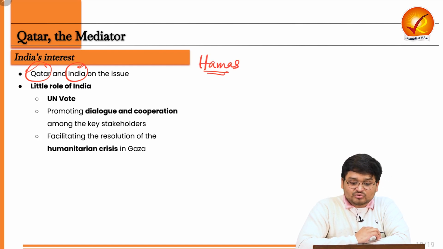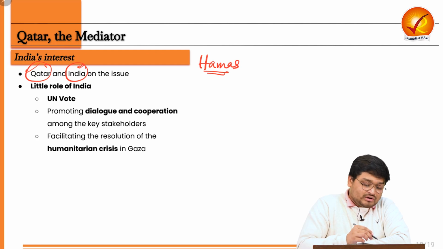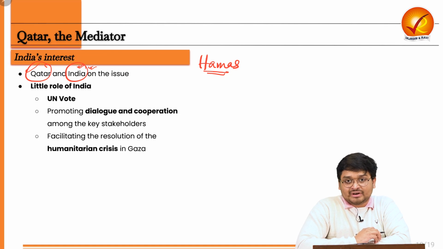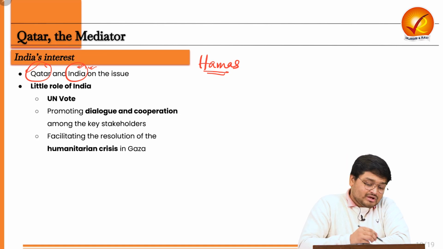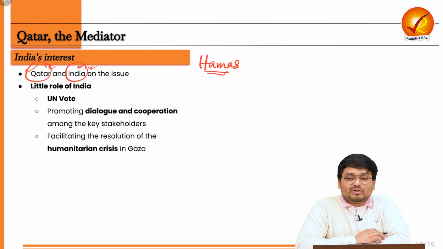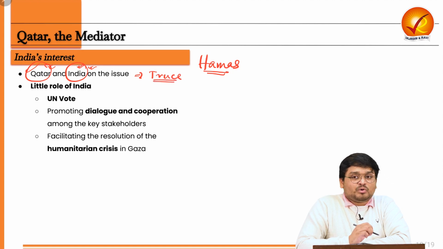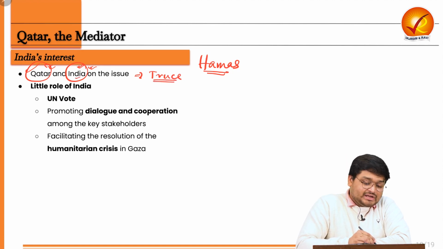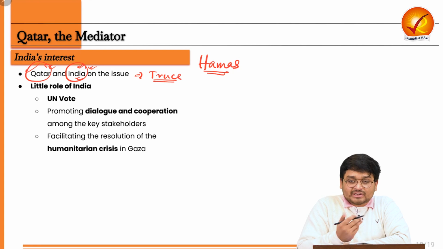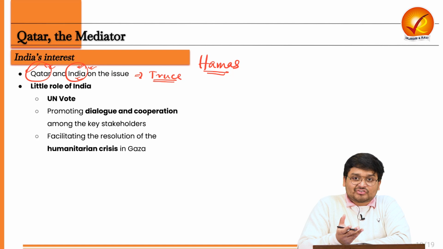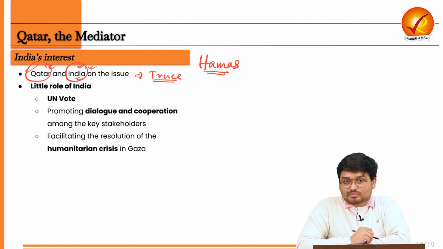India was also appalled at the humanitarian crisis unfolding in this region, and Qatar is on the same side. When it comes to aid and calling for the truce, they are both on the same side. And India even talked to various representatives of both sides, Palestine and Israel, to resolve this conflict as soon as possible.